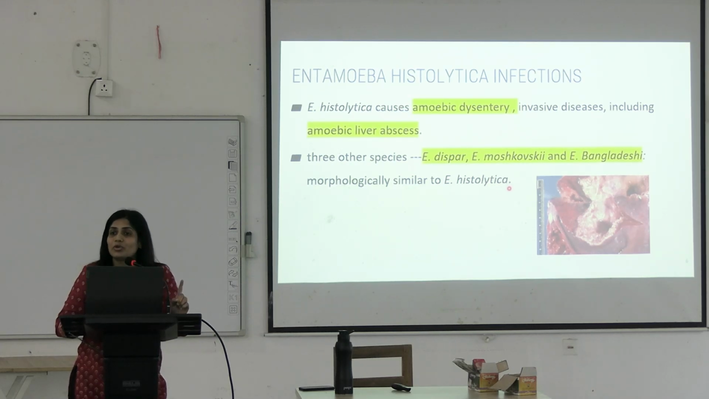Also, there is one more important factor, which is RBCs. Entamoeba histolytica is able to eat up, it engulfs the red blood cells. So, RBCs will be seen in which trophozoite? Entamoeba histolytica trophozoite. Okay. Trophozoites of all these 3 will not have RBCs in them. Understood?